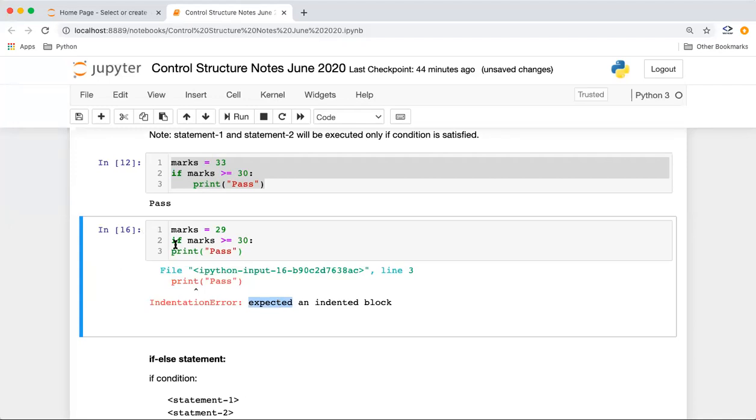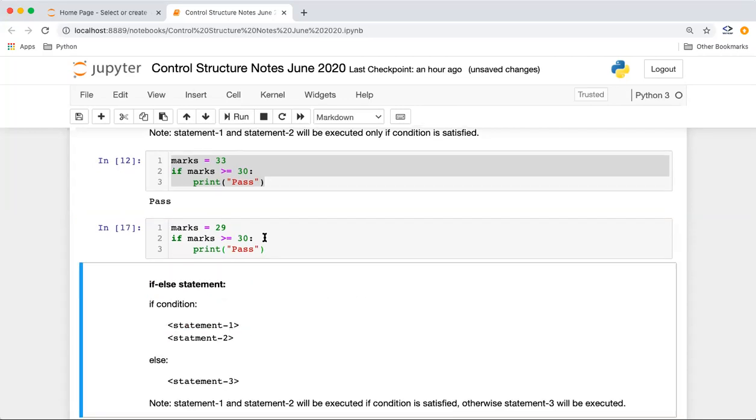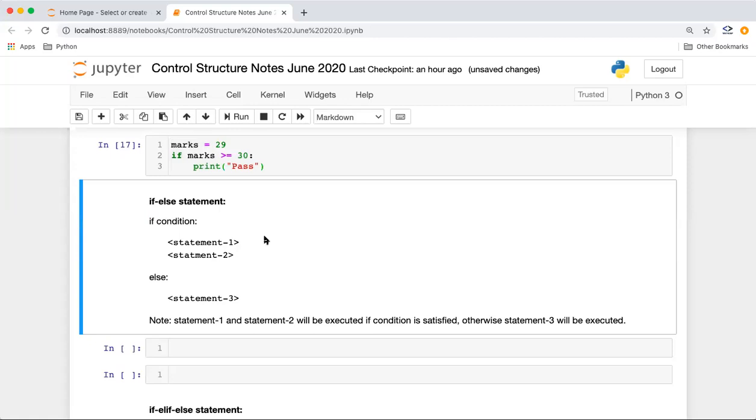So what we need to do is put a tab character here, and whatever is coming inside it should be inside a tab character. And I can just press, now it will work, right? Okay. And if-else conditions are also there: if the if condition is not satisfied and we have another path or another flow we want to go, we can use else also.